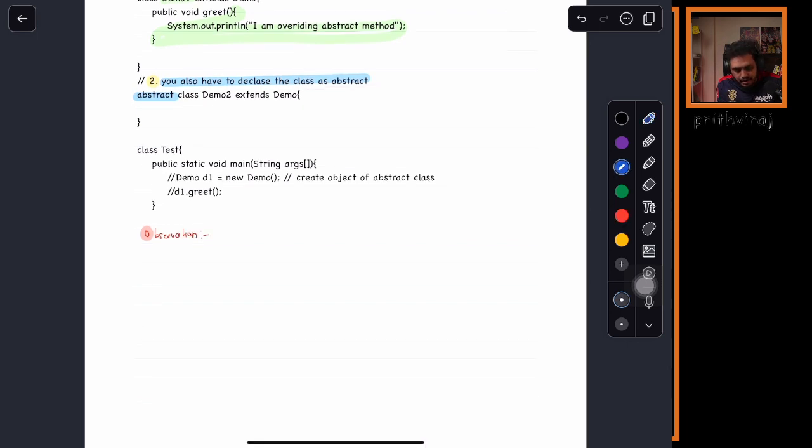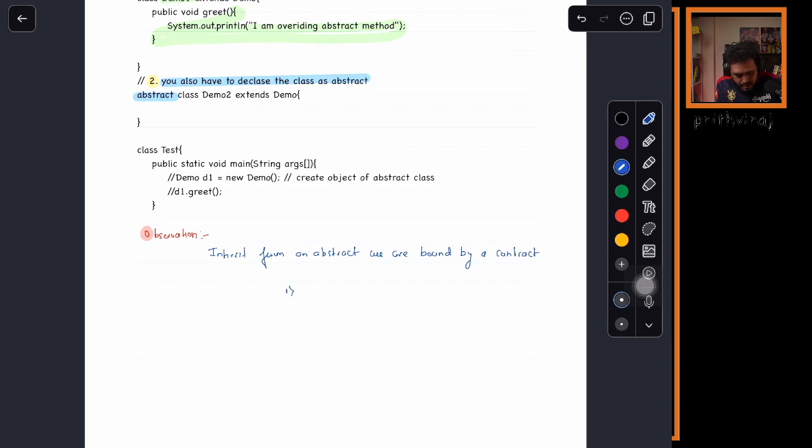Whenever we inherit from an abstract class, we are bound by a contract. Bound by a contract, right? What is that contract?